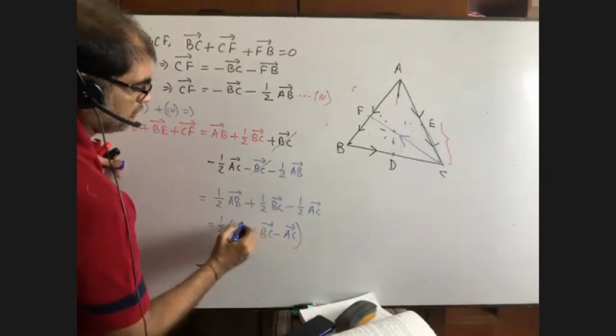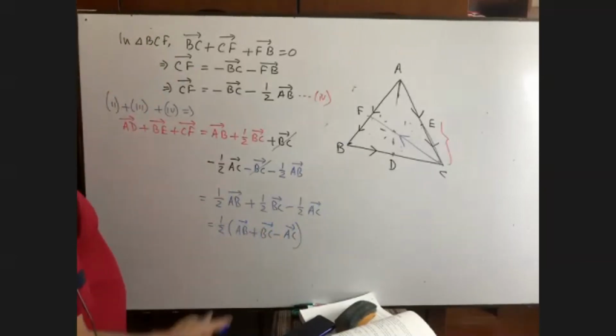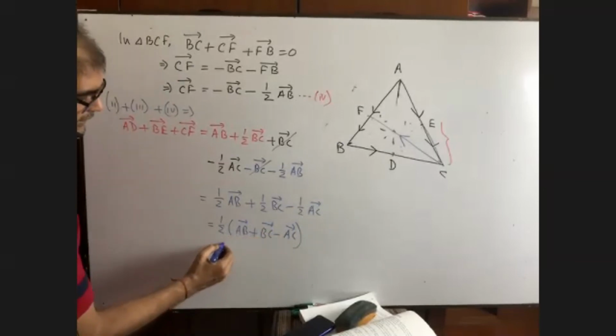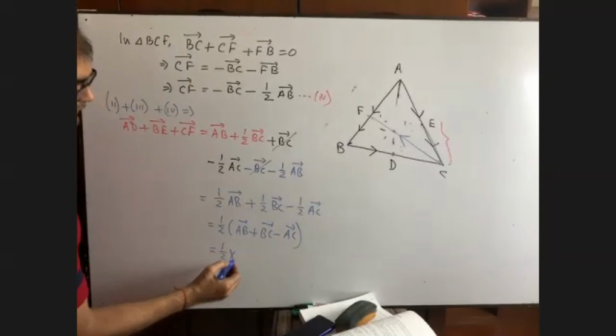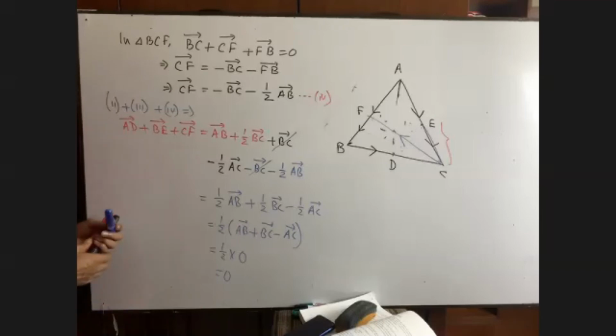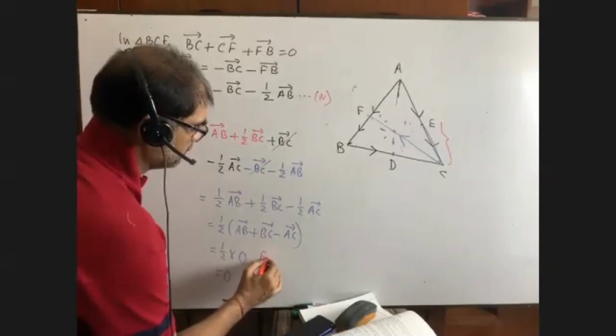I have taken half common. Now can you go to equation 1? What is written there? In equation 1, what is given for this? It is 0. So we can write it from 1.